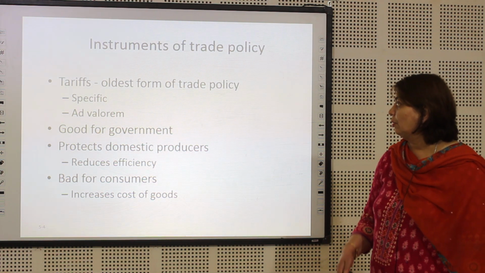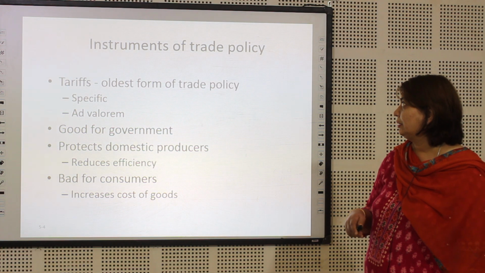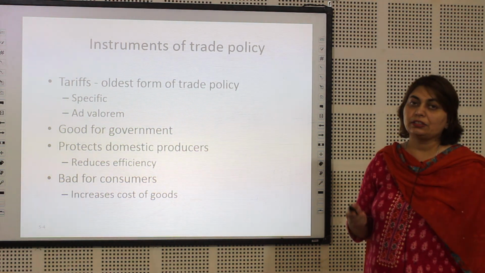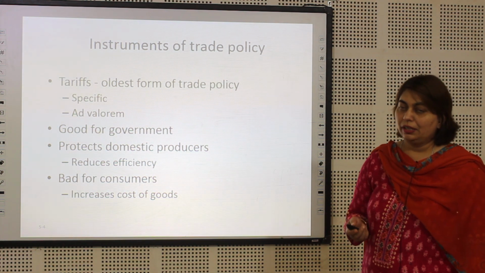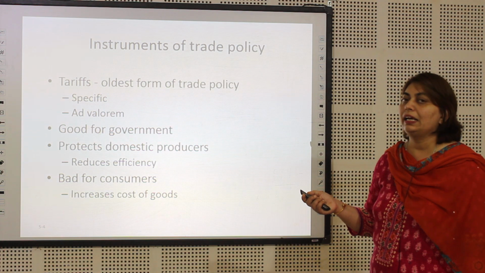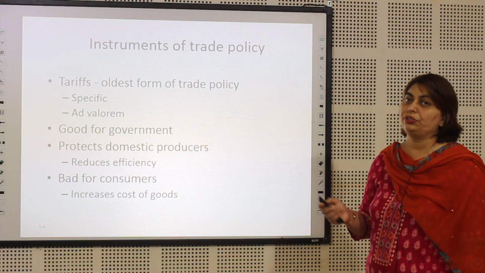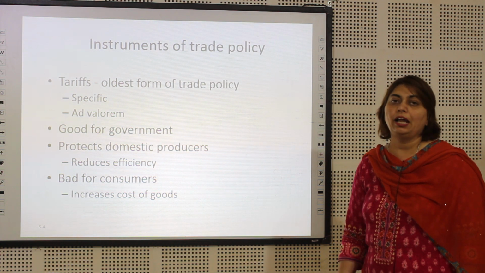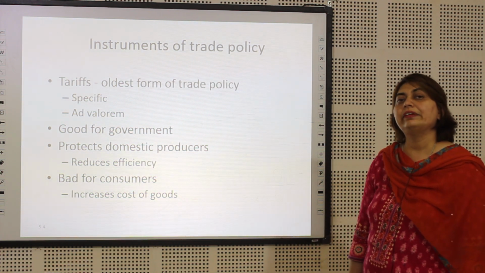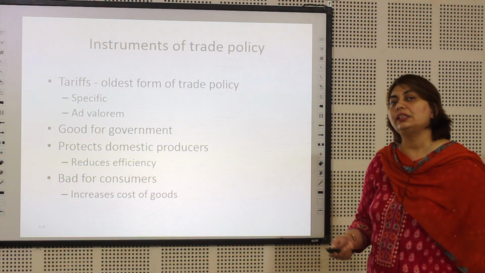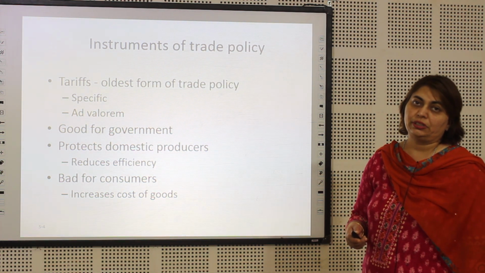Again, when we look at these elements, when they actually increase the taxes, somewhere down the line they say that they are protecting the domestic consumers. Why? Because say for example, if you look at the Chinese products, if they are imported directly, they are very cheap. So what happens is that they actually kill the domestic producers.